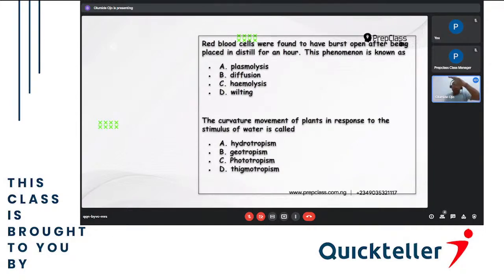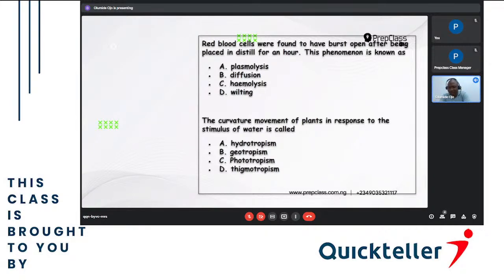If you invert your seed when you are planting it, or you invert your nursery plant, you will see that the shoot and the root will still move. So they are going to respond to geotropism. Phototropism is when plants are responding to light. It comes from the word photo. Photo means light. Geo means the earth, it means gravitation. Hydro means water.